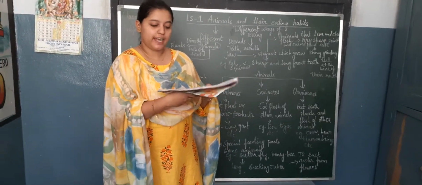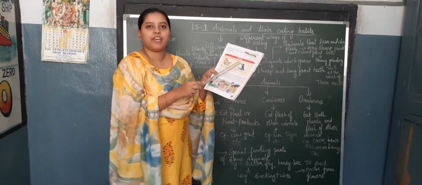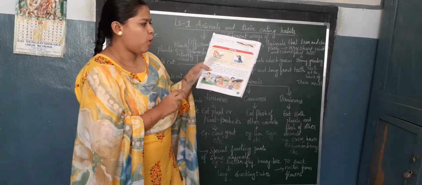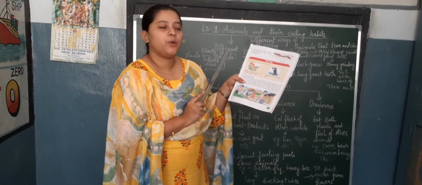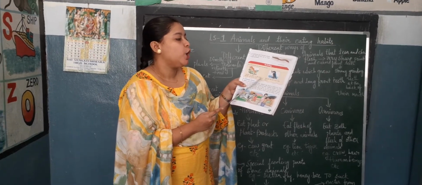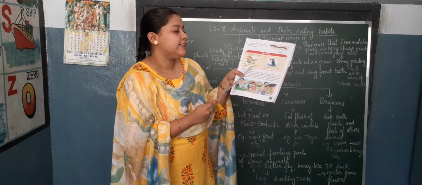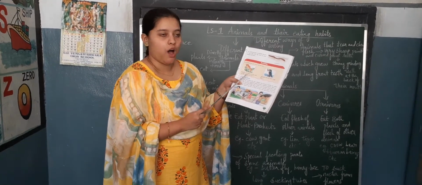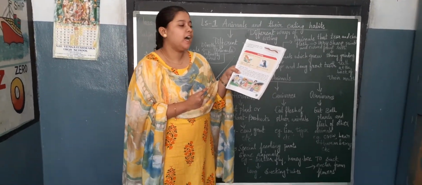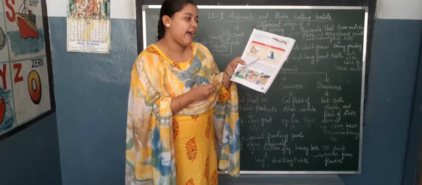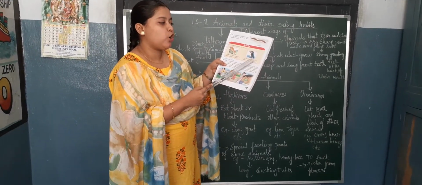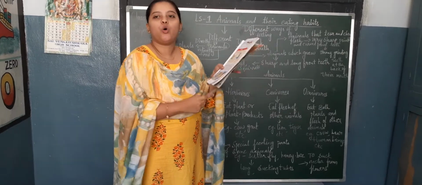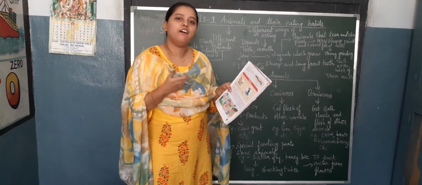Okay, in your textbook page number 13, you all are having an activity, children. What is that activity? Look, all of you look at the picture and answer the question. Why does this animal not have teeth and claws like those of a tiger? Which animal is this, children? It is a deer. Why is it not having teeth and claws like a tiger? Because it is a herbivore animal. Okay, why does this bird need a long beak? To catch and to hold its prey and to have the food.